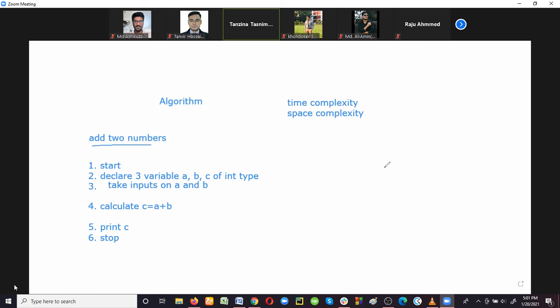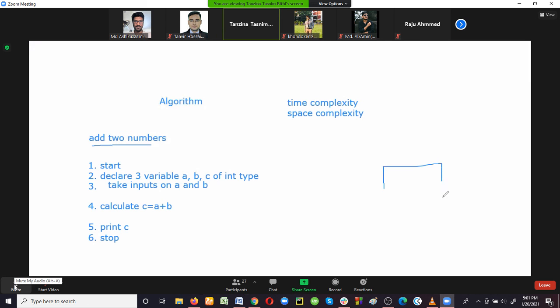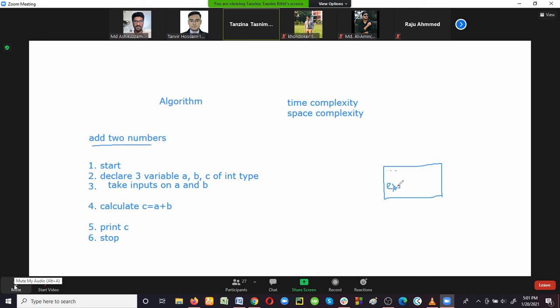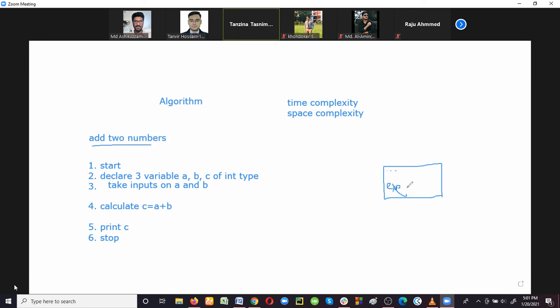Have you noticed it? Suppose this is our console window, and here suppose it has printed the output. After that, an execution time is also given, isn't it? So what is execution time? That is how much time that algorithm, that program needed for calculating the output. That is time complexity. And what is space complexity? How much space it is taking from the memory.